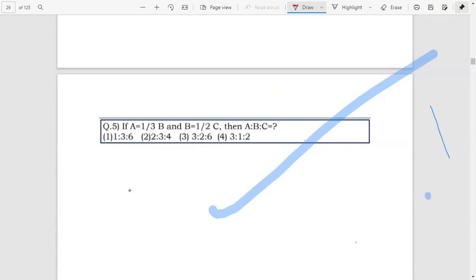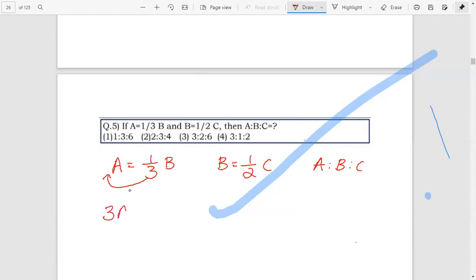We can do another example. Here is another one. If a equal to 1 by 3 into b and b equal to 1 by 2 into c, we have to find what is a is to b is to c. Here multiplied by 3, we get 3a equal to b. Here divided by 2, 2b equal to c.